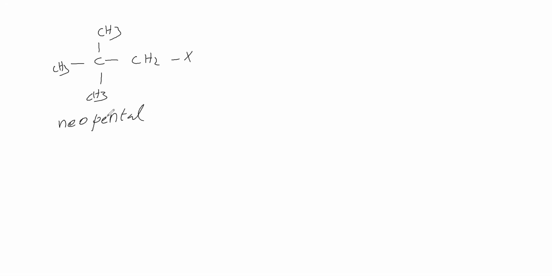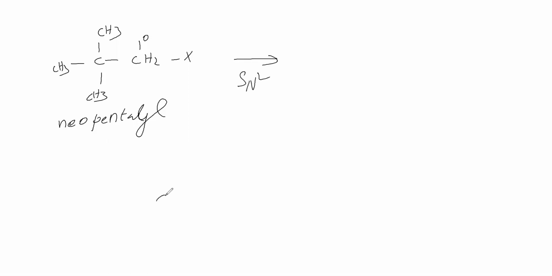Neopentyl halide. So we can take neopentyl halide. This neopentyl halide comes under primary halide, because this halogen is attached to a carbon which is a primary carbon. What about the SN2 reaction here? How the SN2 reaction will be there here, that we will see.